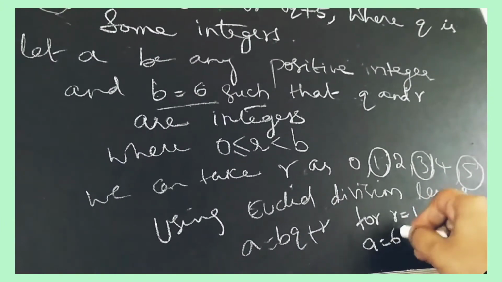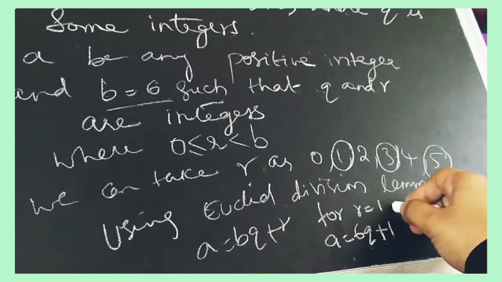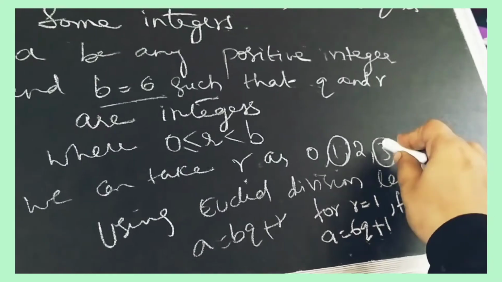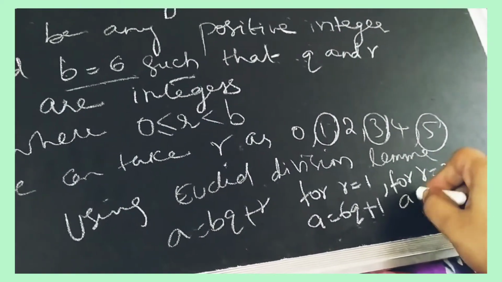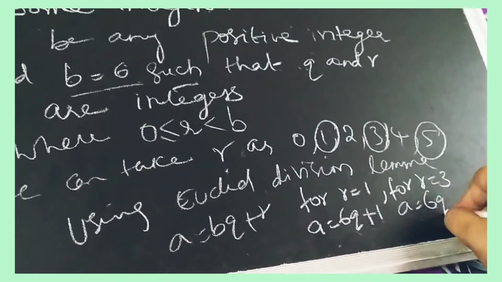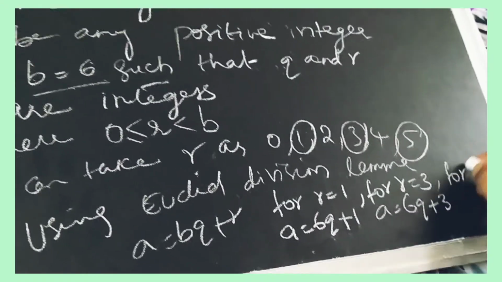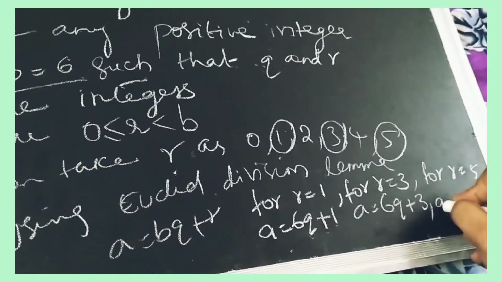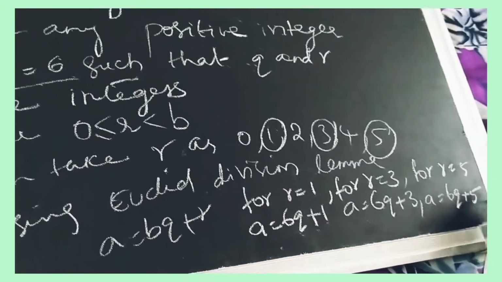You have taken b as 6, so 6q. r is 1 here. a is equal to 6q plus 1. For r is equal to 3, we are taking 3 again. We are not taking 2. a is equal to bq plus r means again 6q plus 3. For r is equal to 5, again a is equal to 6q plus 5.